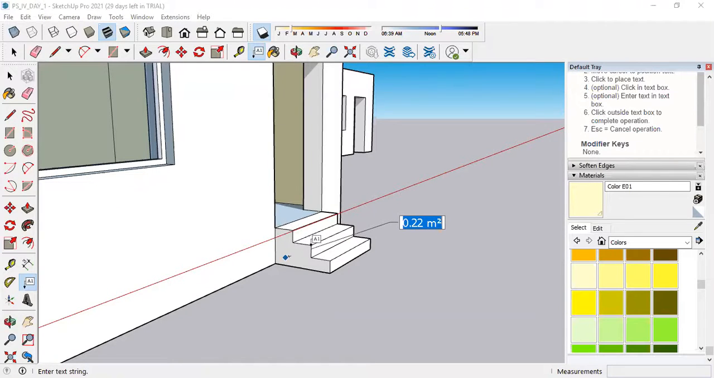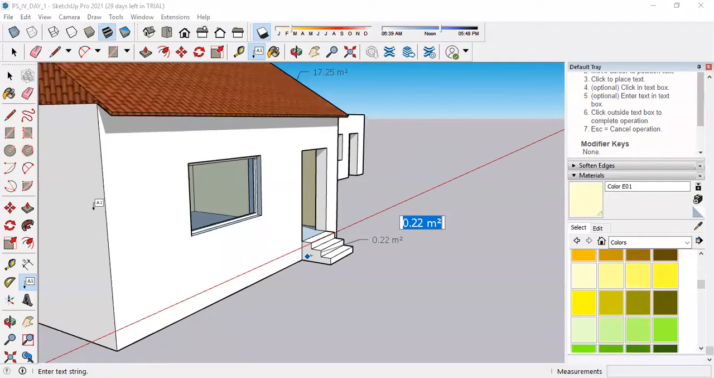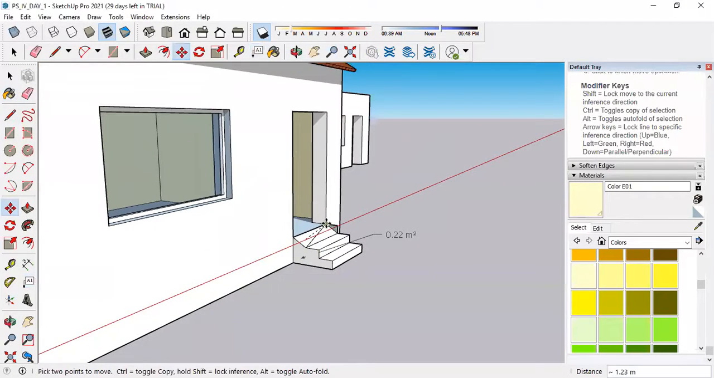The area of the left side of the staircase is 0.22. Sir, does the area change again if we modify it? Yes, if you do a modification, the area will get changed. Look, I will show you. If I select this point particularly and move it, if it is grouped or connected with each other, then only it will change. Without that it will not.